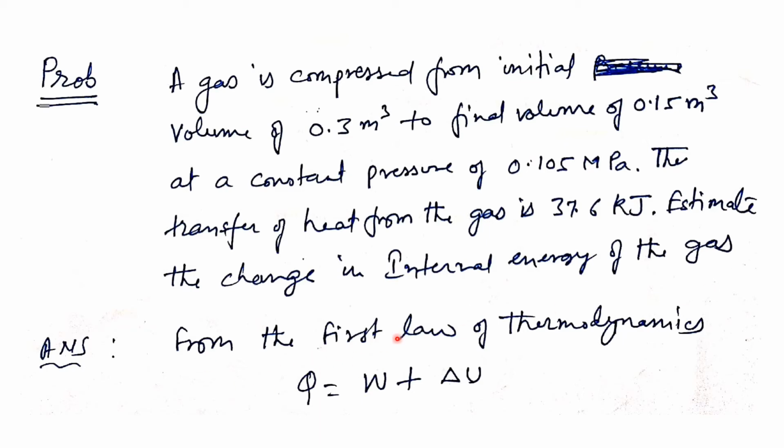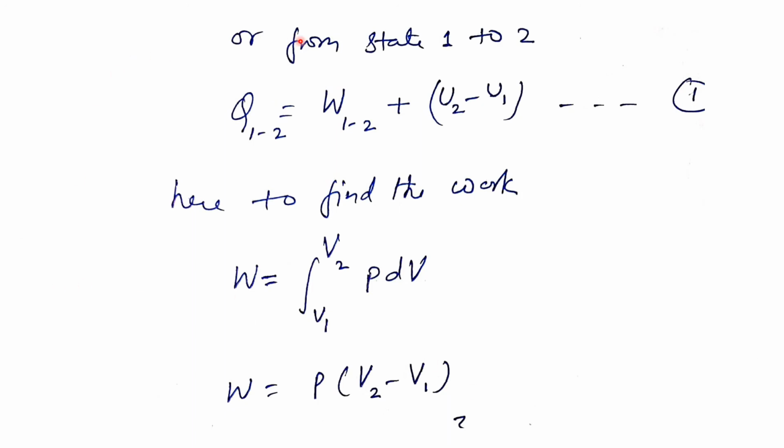So we know from the first law of thermodynamics that Q, heat, is equal to work done plus change in internal energy delta U. From state 1 to 2, we can write this equation as Q12 equals work from 1 to 2 plus change in internal energy from 1 to 2. Here to find the work, we will use this equation. Work is equal to integral from V1 to V2 of P dV, or W is equal to P times V2 minus V1, that we have derived in earlier slides.